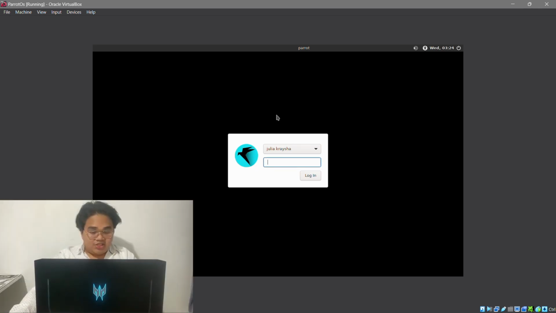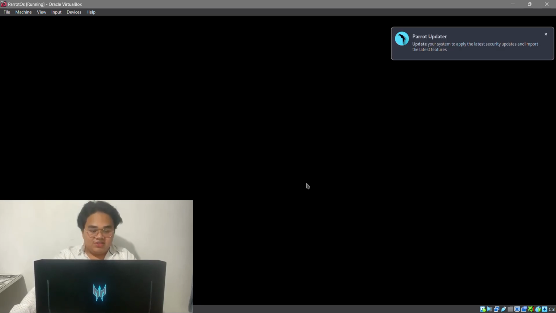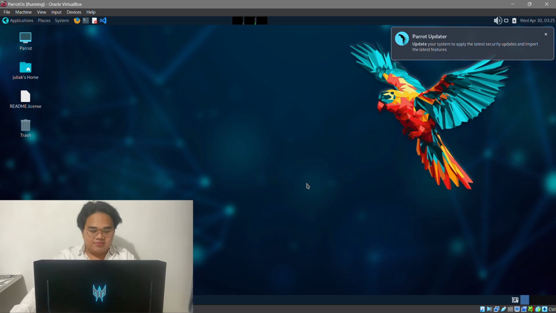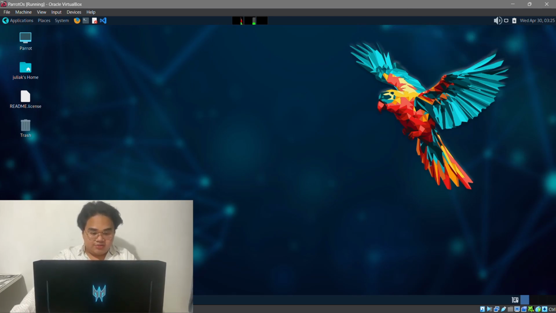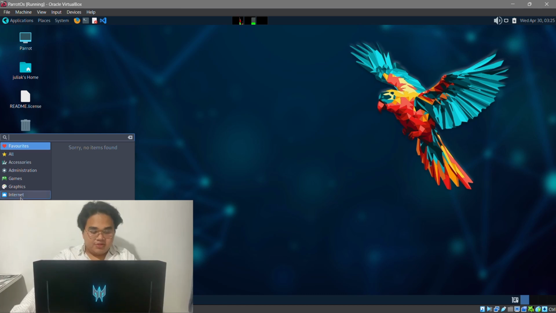Log in with your credentials and hit enter. And there you have it. Parrot OS is now installed and ready to use. Take a moment to explore the tools and features. Congratulations, you've successfully installed Parrot OS on VirtualBox.